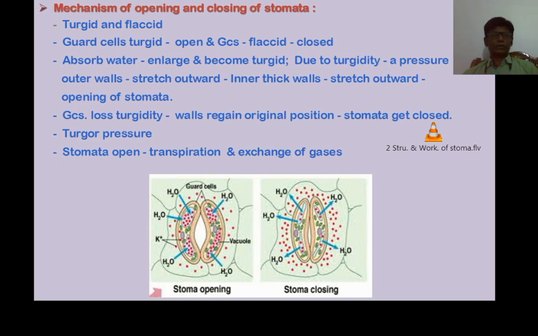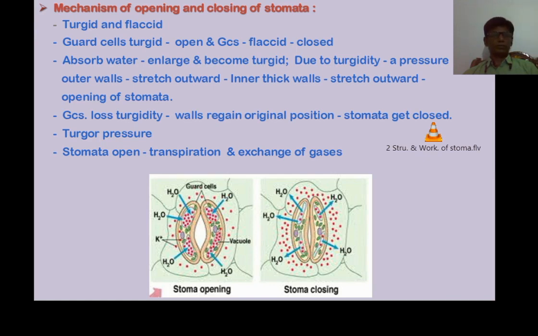We know that stomata remain open during the day, whereas they get closed at night. Now we will see in detail how the opening and closing of stomata takes place, or why they remain open during the day and closed at night.